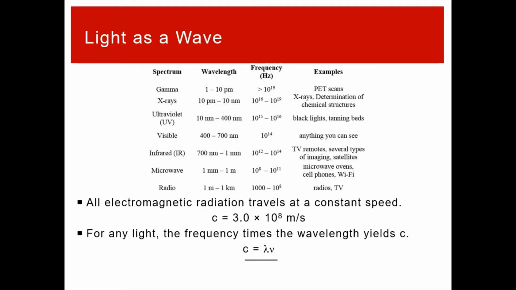Because c is a constant, this number on the left side never changes. So over here, these two are multiplying together. As one gets bigger, the other one has to get smaller. So we can see you have something like gamma radiation up here, which has really small wavelengths and extremely high frequencies. Radio waves down on the other side have really long wavelengths, like meter to a kilometer wavelengths, and they have relatively lower frequencies. Light's still moving very fast, but you're talking 1,000 to 10 to the 8th hertz.